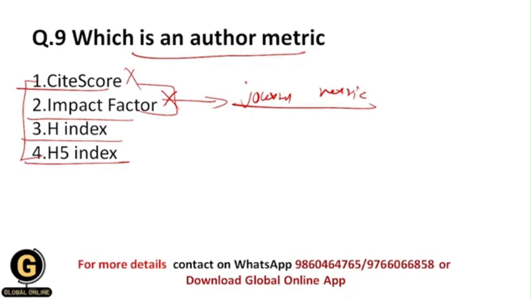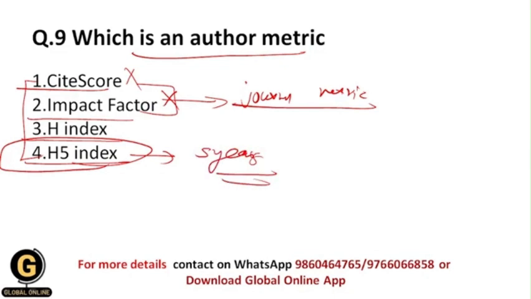Now let us see H index and H5 index. Again we have seen about H5 index. It is going to track the citations for the preceding 5 years, and that's why again this is a journal metric. This is not an author metric, so this option gets eliminated. So the remaining option is H index. This should be your correct answer, because H index is an author level metric that measures both the productivity and citation impact of the publication, initially used for an individual scientist or scholar.